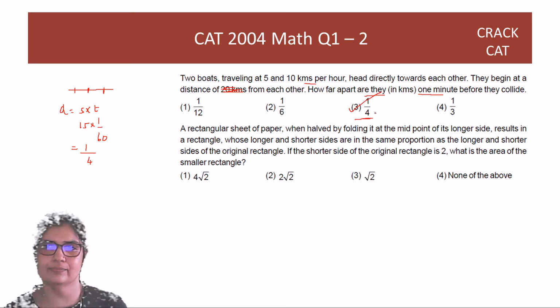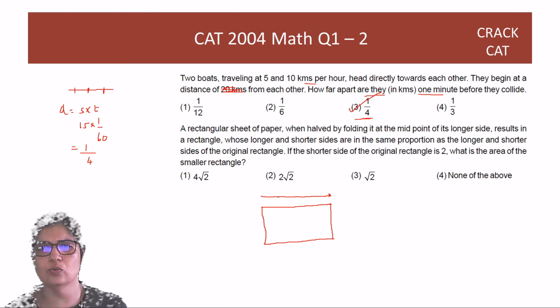Option 3. A rectangular sheet of paper, when halved by folding it at the midpoint of the longer side, bears the same ratio. Okay, so let's say this whole paper length is 2x. The shorter side of the original rectangle is 2.